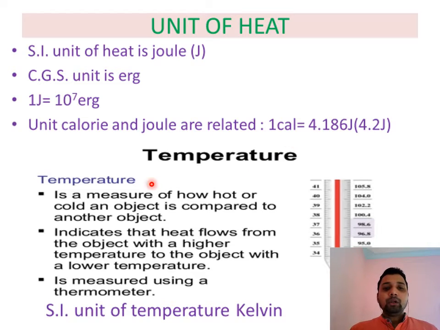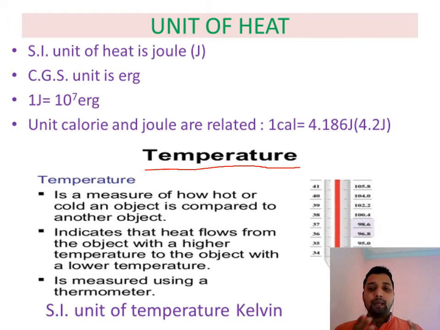Here one more term you can see is temperature. What does temperature mean? There is no instrument by which you can measure energy directly, so we take the intensity, the degree of hotness or coldness, the measurement of how hot or cold any object is. Temperature decides the flow of heat. It always flows from a body with higher temperature to a body with lower temperature.